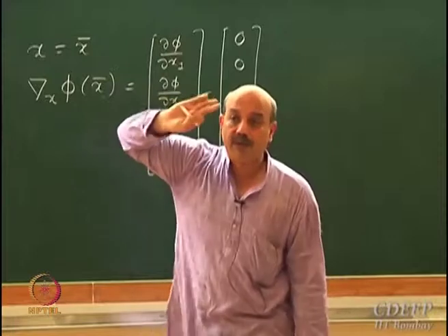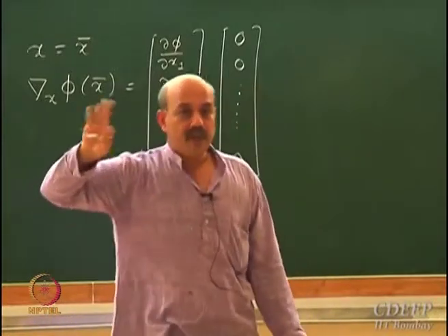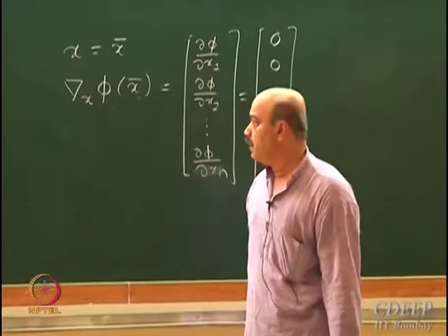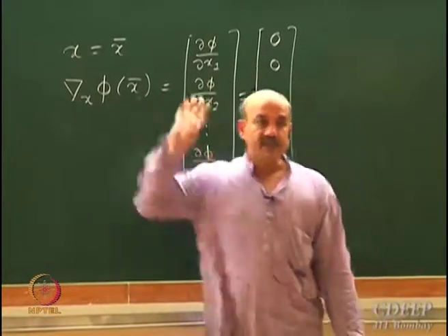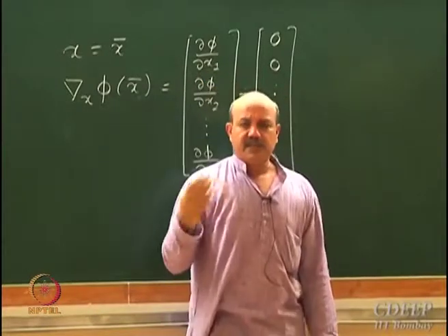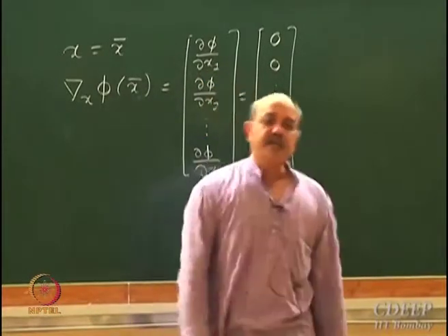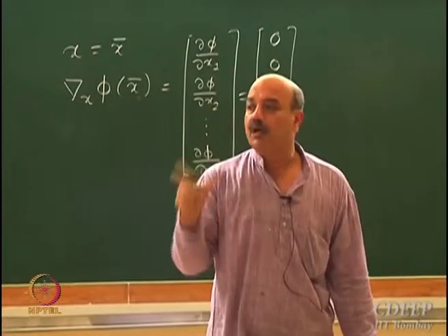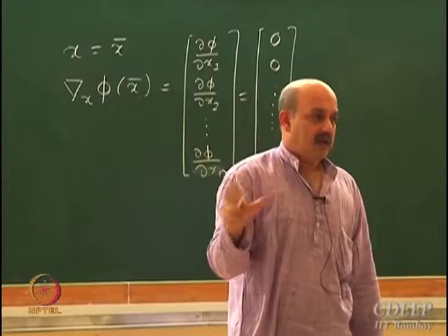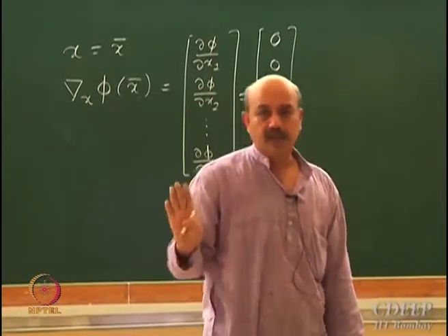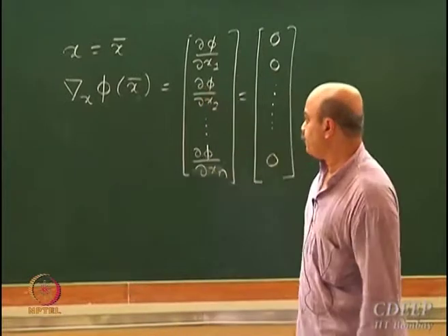Well, we are talking only about local minimum. This is a condition to be satisfied at a local minimum, because all the arguments regarding a point to be a local minimum or a local maximum, that is a stationary point, were made using Taylor series expansion. Taylor series expansion holds only locally, it does not hold everywhere globally. So this necessary condition is a local condition, just remember that.